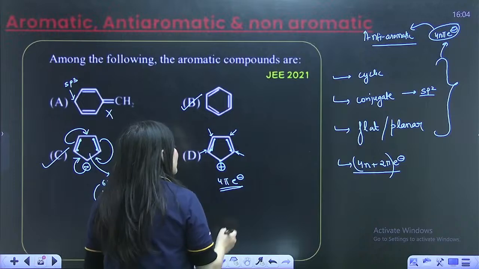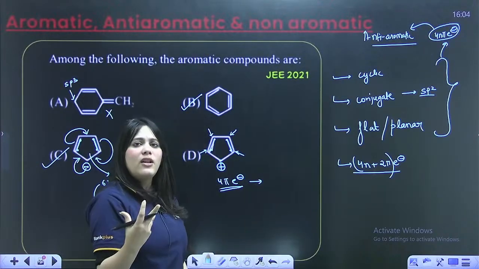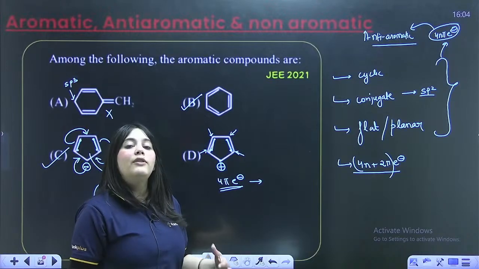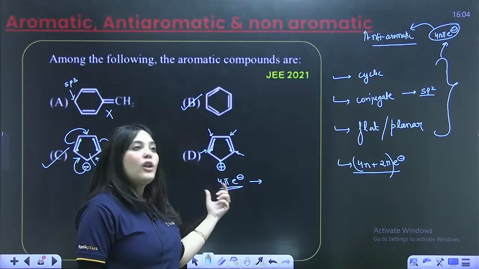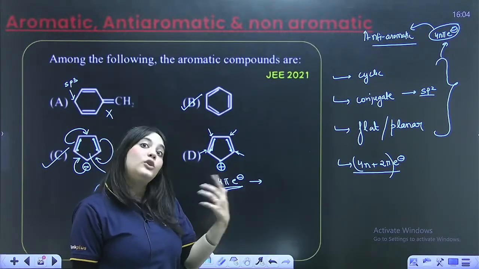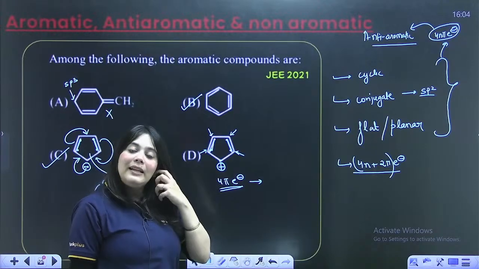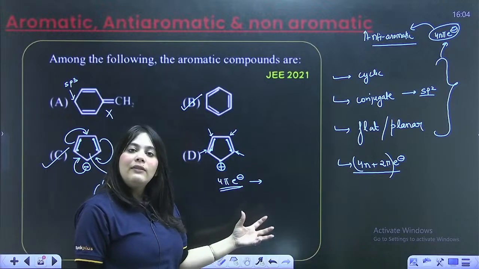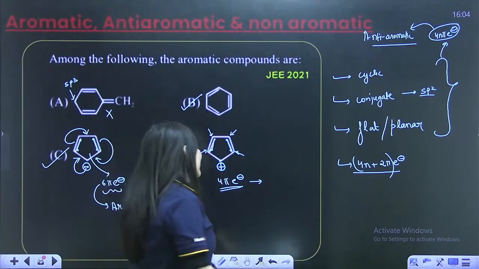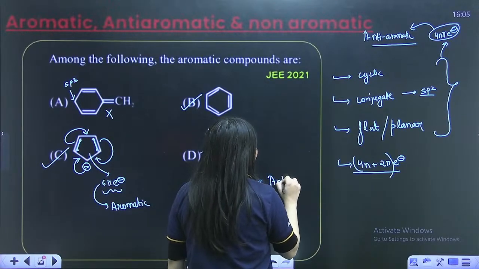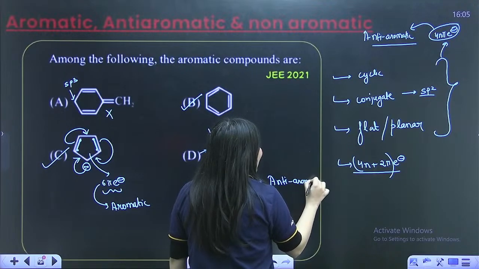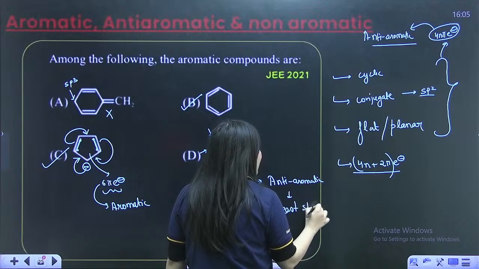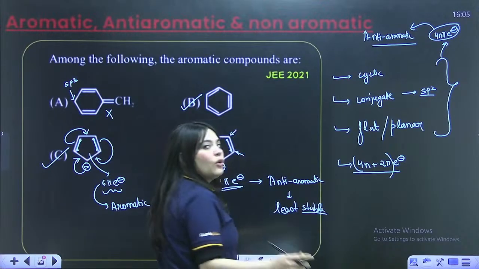Remember it this way: whenever the number of electrons is a number found in the table of 4, like 4 2s are 8, 4 3s are 12, then 16 electrons, those compounds are anti-aromatic. Anti-aromatic compounds are the least stable compounds. They are so unstable that they don't even exist.